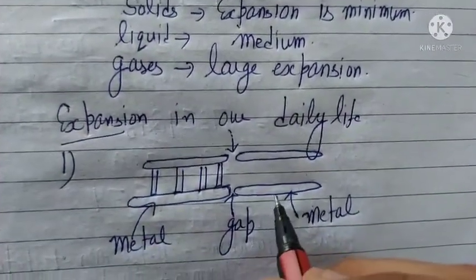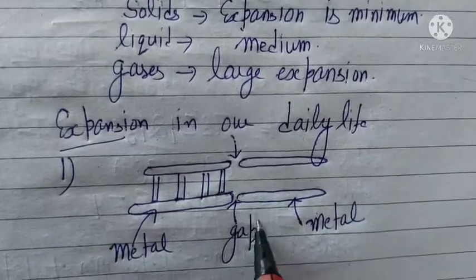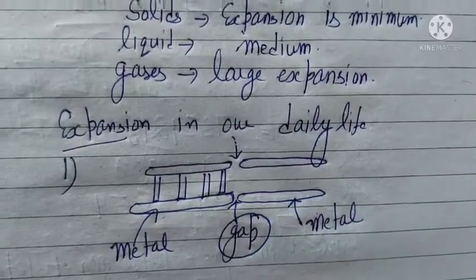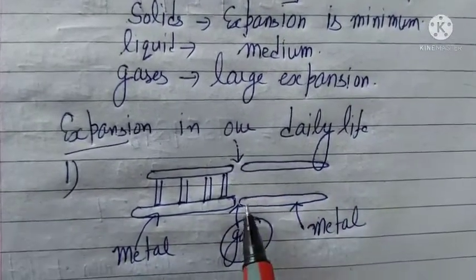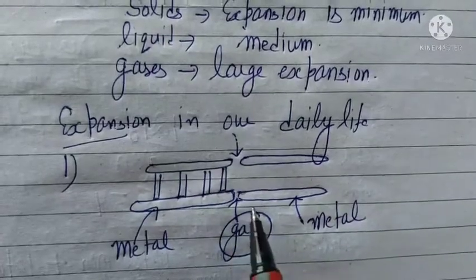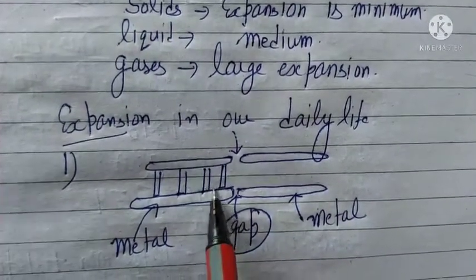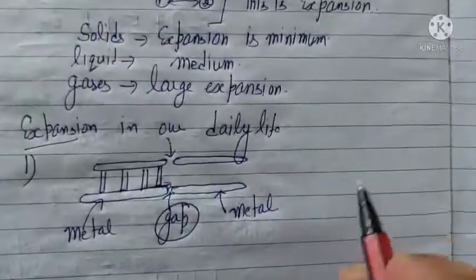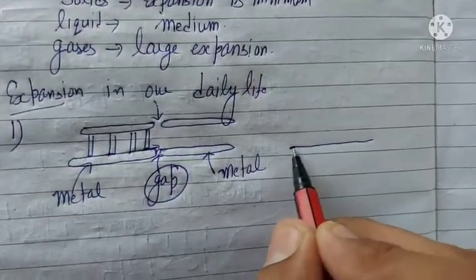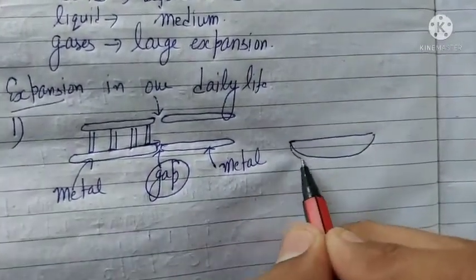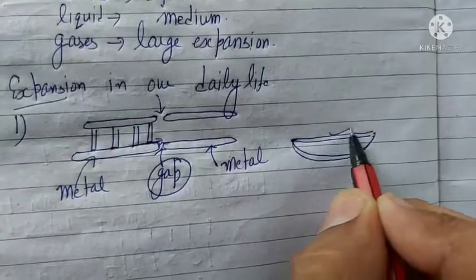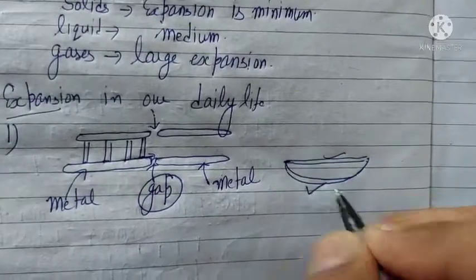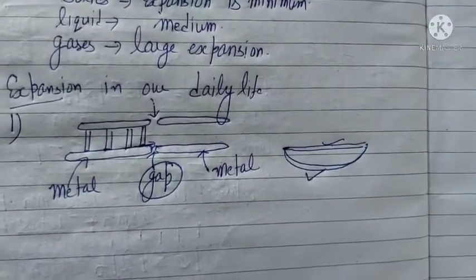In summer this metal is going to expand, and there should be a gap so that there is no change in the alignment of the railway track. This metal is going to expand somewhat toward the other metal, and that metal is also going to expand. If there is no gap, the metal is going to bend like this. In reality it was straight like this, but if there is no gap it is going to bend, and there is a chance of an accident.